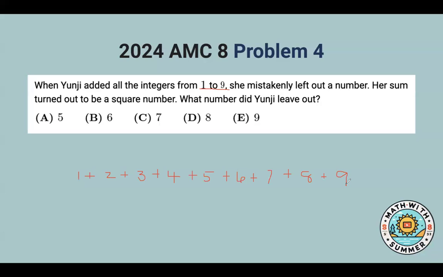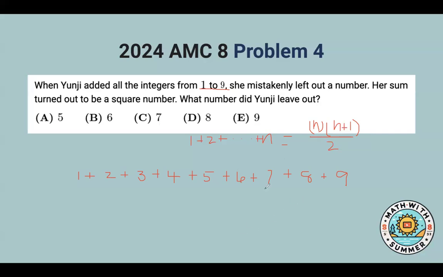If you know the trick of summing up consecutive whole numbers starting with 1, there's a formula for this, which is n times n plus 1 over 2. I don't really have the time to prove this right now, but n is the last number when you're summing 1 plus 2 and so on up until n. So it'd just be 9 times 9 plus 1 over 2, which is 9 times 10 over 2, which is 45.